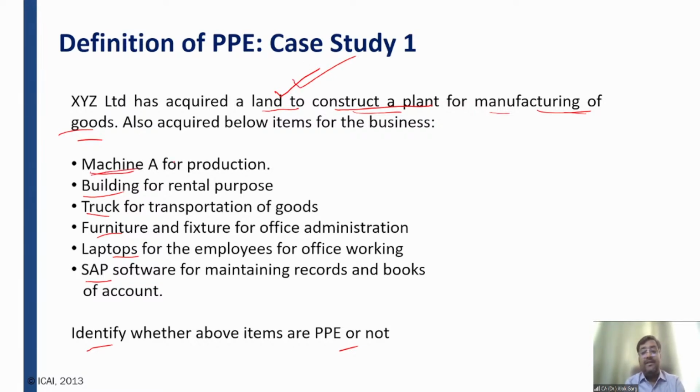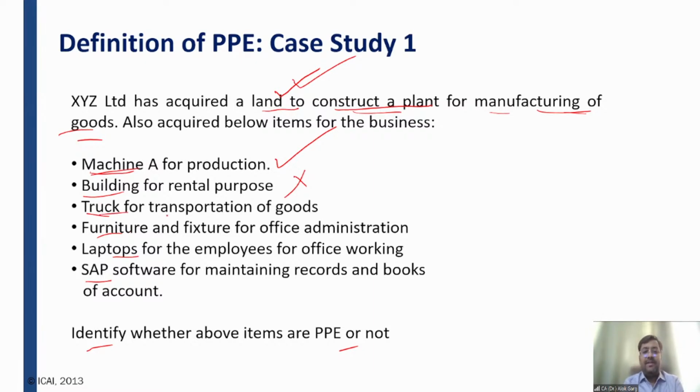Machine A for production. Is it a tangible item? Answer is yes. It is held for use in production of goods. And of course, it will be used for more than one period. Yes, it is a PPE. Building for rental purposes. Is it a tangible item? Answer is yes. Is it held for goods and services? Answer is no. Held for rental purposes? Answer is yes. But it is an investment property. Why? Land and building held for rental purposes is an exception from the Ind AS 16 standard. Why? Because it is specifically covered under Ind AS 40 standard. Okay. So this is not a PPE. This is Ind AS 40 investment property.